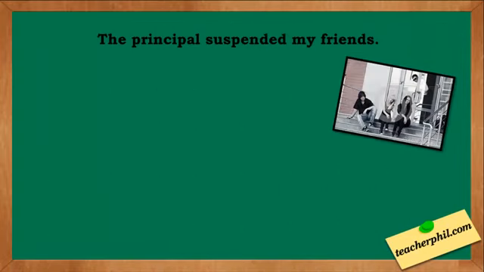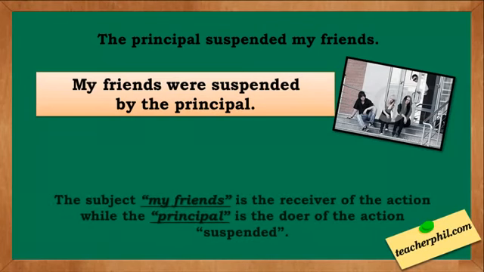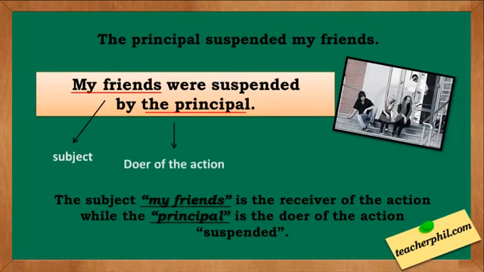Another one: the principal suspended my friends. This is also in active voice. If we will change this into passive voice, it becomes, my friends were suspended by the principal. The subject, my friends, is the receiver of the action, while the principal is the doer of the action, suspended.